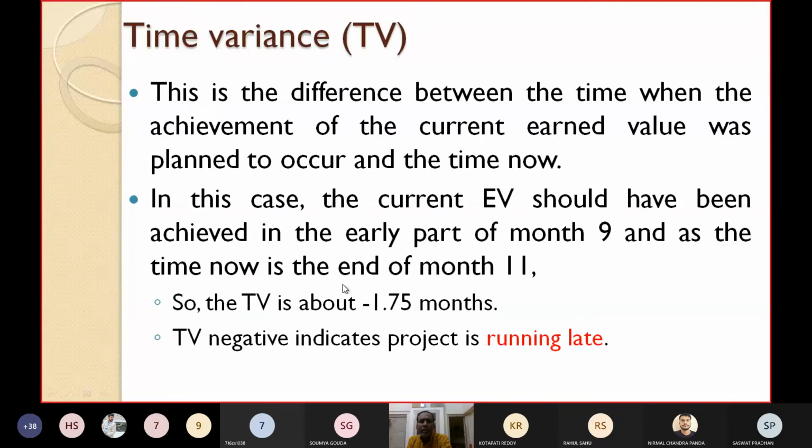And at the time now is the end of the 11th month. So TV is equal to planned minus current, that is 9 minus 9.25 minus 11, that is minus 1.75 months, and negative TV indicates that the project is running late.